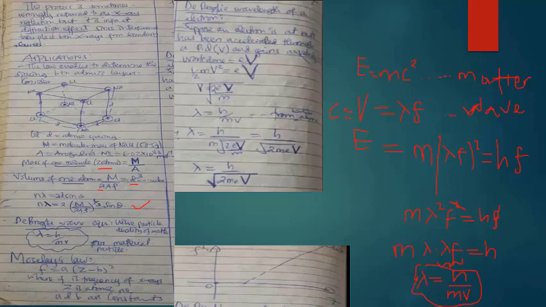So unaambiwa suppose an electron is at rest and has been accelerated through potential difference and gains a velocity. Okay? You remember tumesema velocity ya cathode rays will always depend on the voltage through which it is accelerated. So electron volt, that energy is converted kwenye kinetic energy. As you remember, electric potential times charge ni sawa na work done.